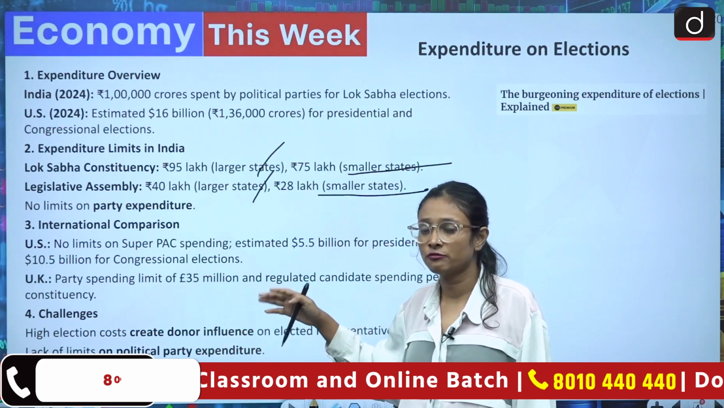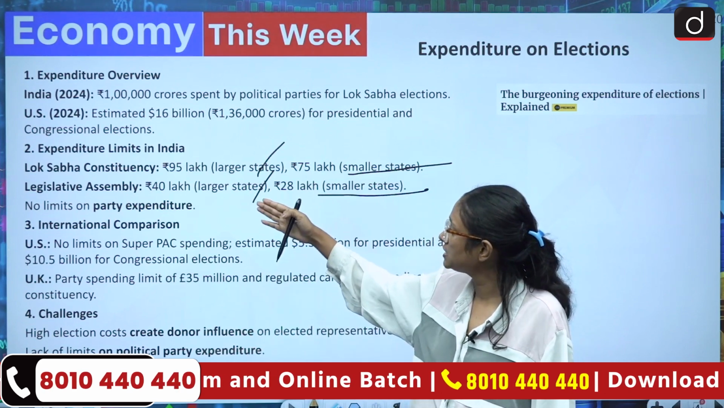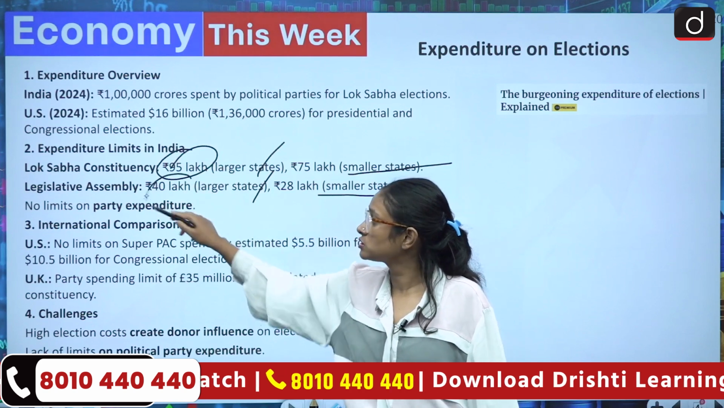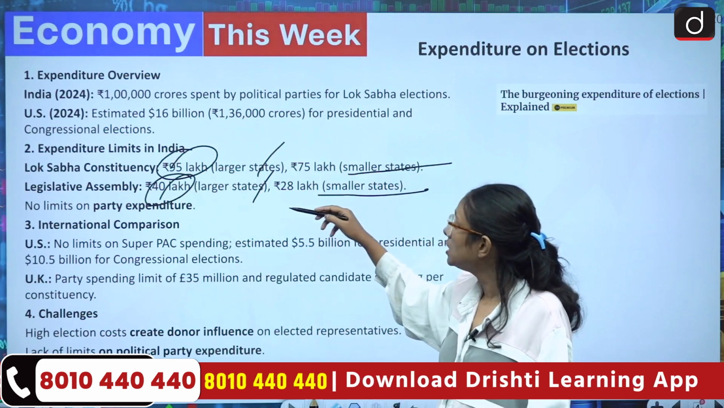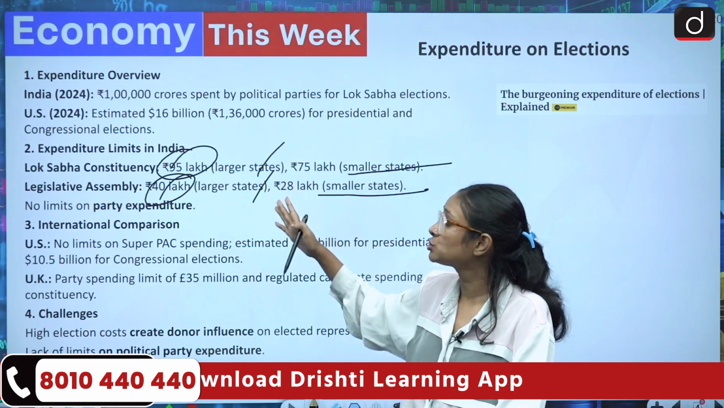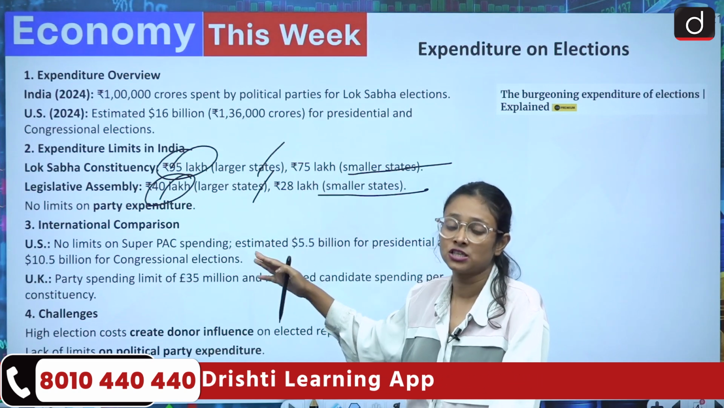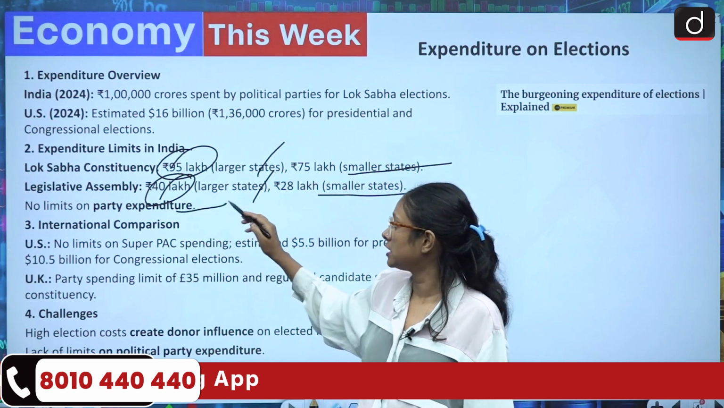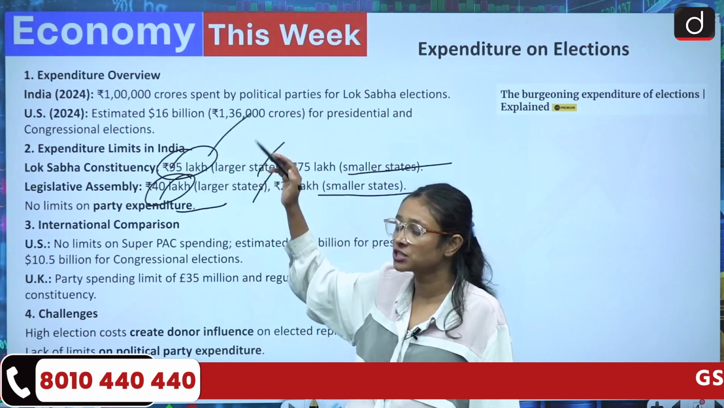So here comes the question: if there is an amount already decided for the Lok Sabha elections and for the state legislative assembly, then why do we see that lakh crores are being spent on the election? Because there is no limit on party expenditure, and that's why we see the enlarged figures.